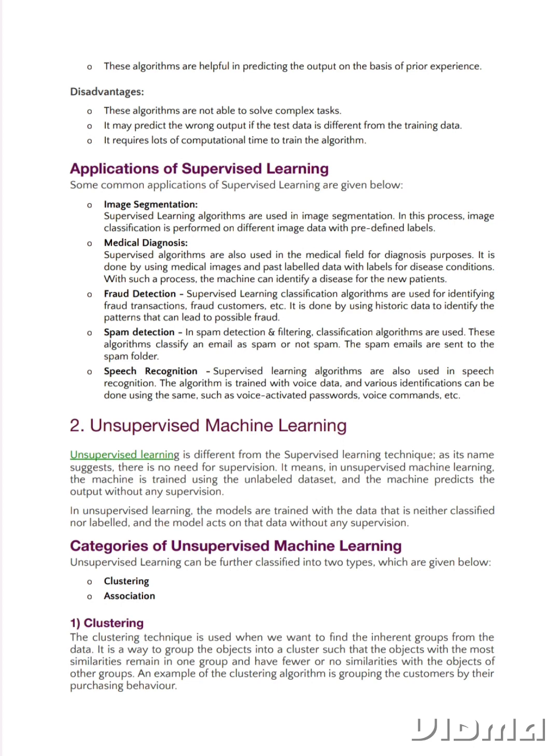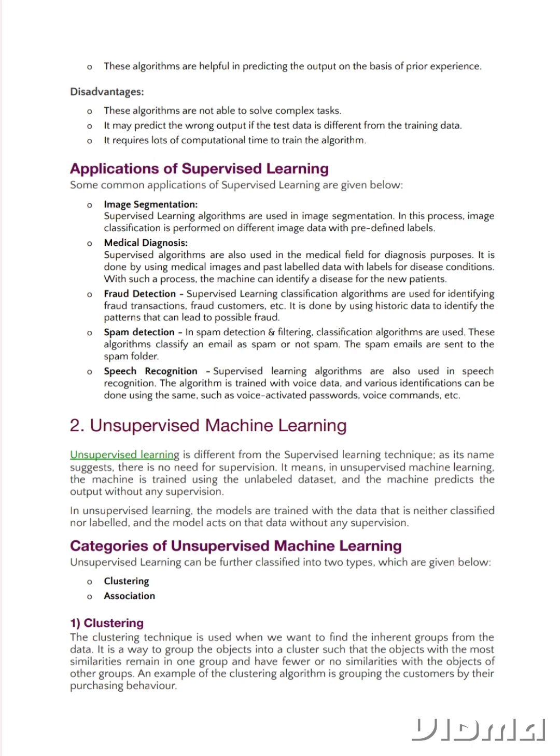2. Unsupervised machine learning. Unsupervised learning is different from the supervised learning technique. As its name suggests, there is no need for supervision. It means, in unsupervised machine learning, the machine is trained using the unlabeled dataset, and the machine predicts the output without any supervision. In unsupervised learning, the models are trained with the data that is neither classified nor labeled, and the model acts on that data without any supervision.